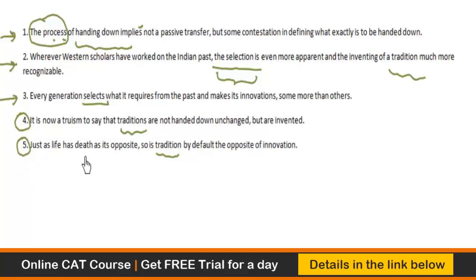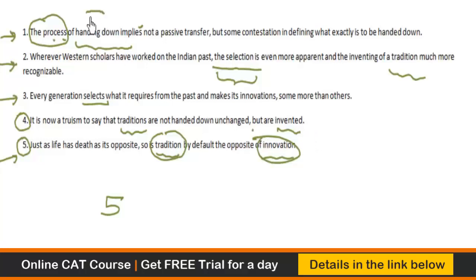So tradition is the subject matter of the paragraph, and the opening sentence is 5, which says just as life has death as its opposite, so tradition by default is the opposite of innovation. So again, tradition is one entity, it is the opposite of innovation, and therefore we have invention, we have tradition. So tradition and invention are coming in almost every sentence. And therefore, fifth is likely to be the opening sentence. Just as life has death as its opposite, so is tradition by default the opposite of innovation. It is now a truism to say that traditions are not handed down unchanged but are invented.